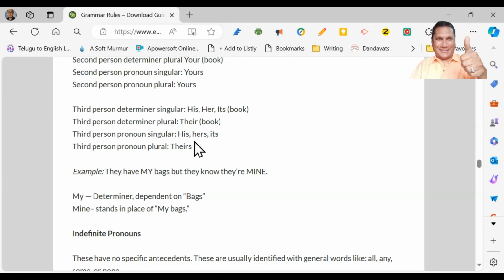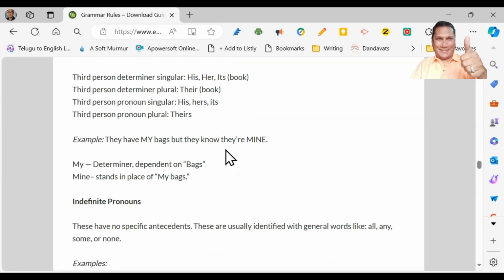Third person singular pronouns are his, hers, its. Third person plural is theirs. His belongs to a male person, hers belongs to a female person, its belongs to a neutral gender. Third person pronoun plural is theirs.